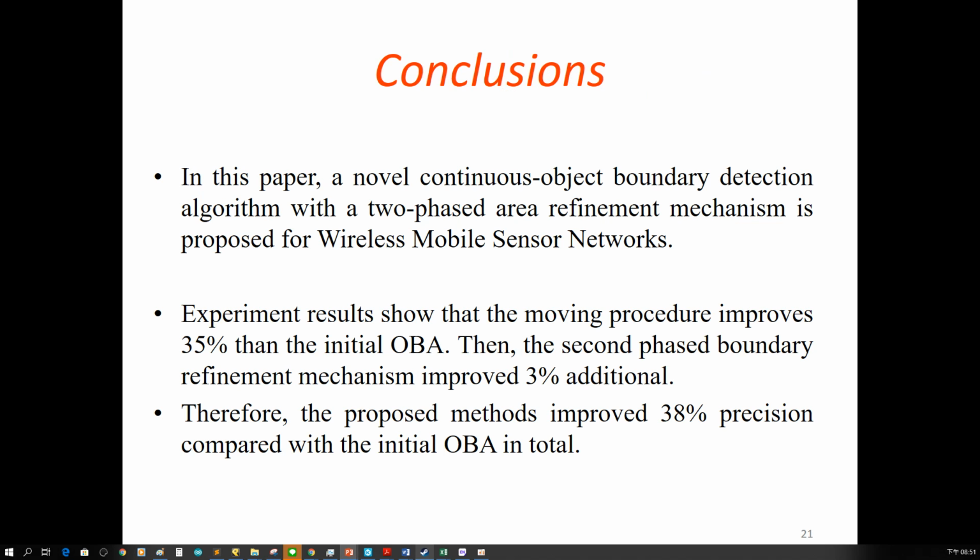So in this paper, a novel continuous object boundary detection algorithm with a two-phase area refinement mechanism is proposed for wireless mobile sensor networks. And the experiment results show that the moving procedure improves 35% over the initial OBA. Then the second phase boundary refinement mechanism improves an additional 3%. Therefore, the proposed method improved precision by 38% compared with the initial OBA in total.